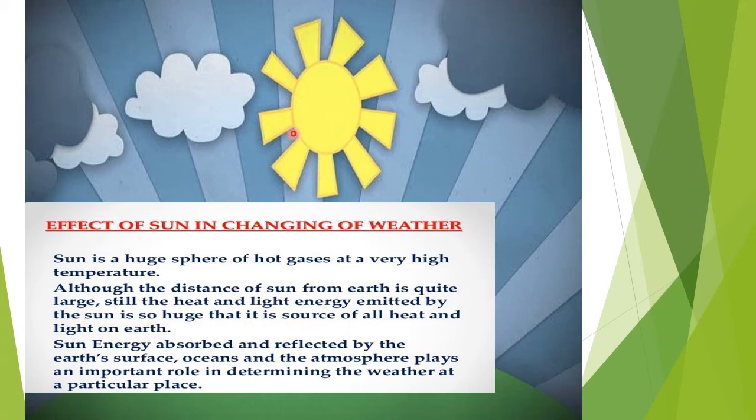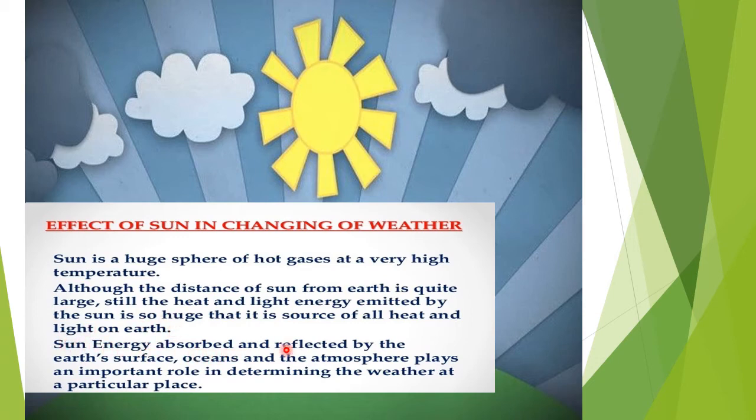So we are very far from the sun. The heat and light energy that is being emitted by the sun is so huge that even though we are very far off, Earth is getting the source of heat and light on Earth, which keeps the life on Earth going, or we can survive.